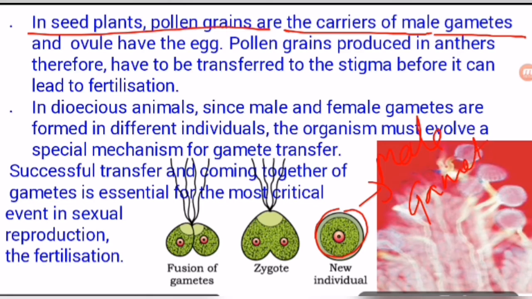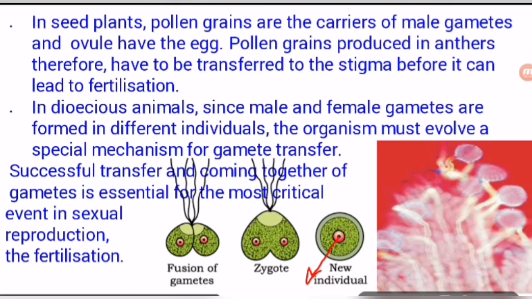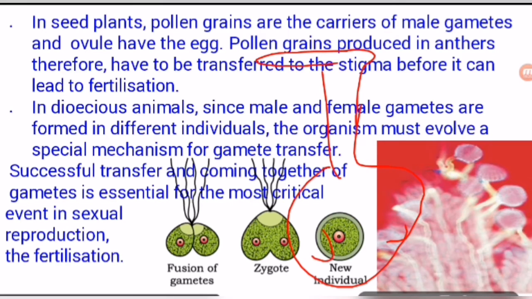Male gametophyte, not male gamete. This is the male gametophyte, and inside it is the male gamete. So the pollen grain is the carrier of the male gamete, and the ovule has the egg. Look here, this is the pistil. Here the ovule is found. Inside the ovule is the egg, the female gamete, and inside the pollen is the male gamete.